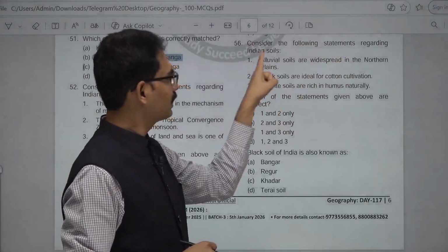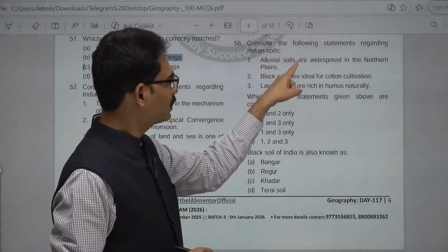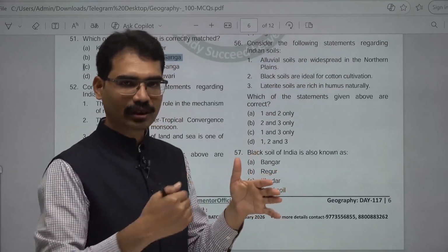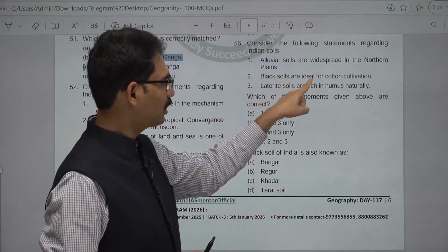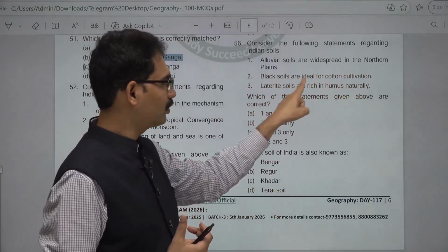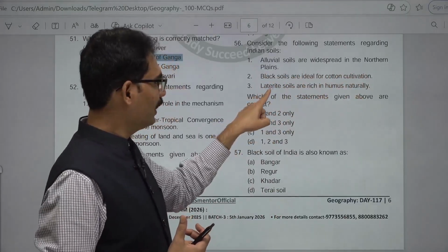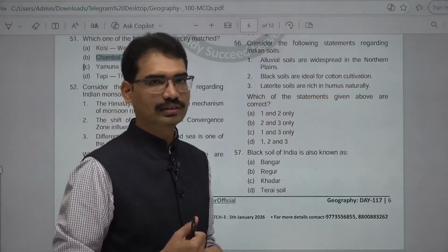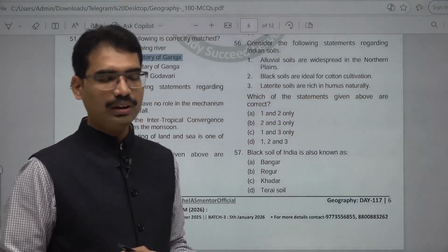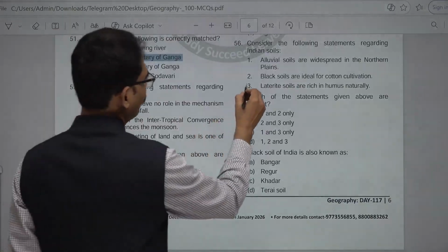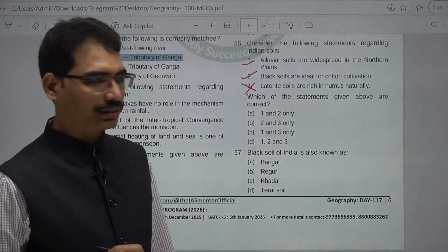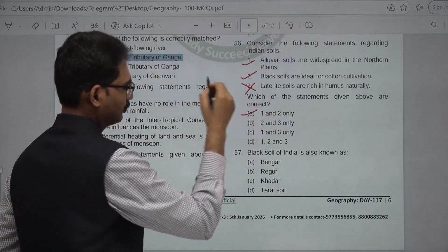Consider the following statements regarding Indian soils. Alluvial soils are widespread in the northern plain. That is true. So many rivers, they deposit a lot of alluvial soil. Black soils are ideal for cotton cultivation. Correct one. In Maharashtra, Deccan Plateau, black soils are ideal for cotton cultivation. Laterite soils are rich in humus naturally. That is not correct. Laterite soils are poor in humus. 1 and 2. A is the answer. Next one.